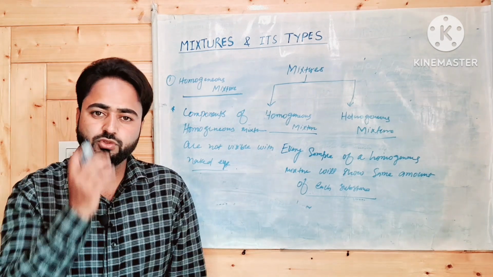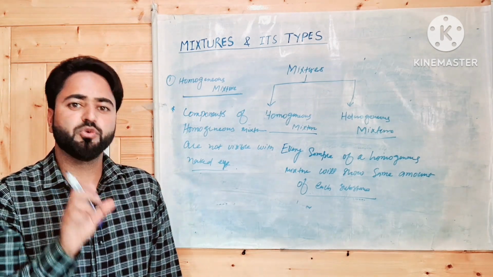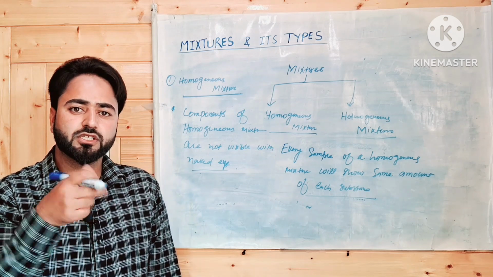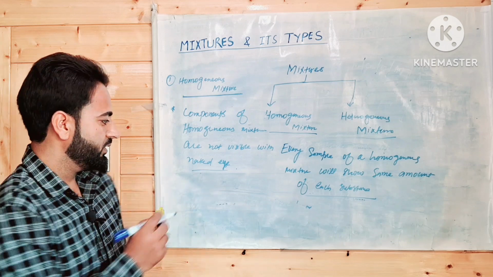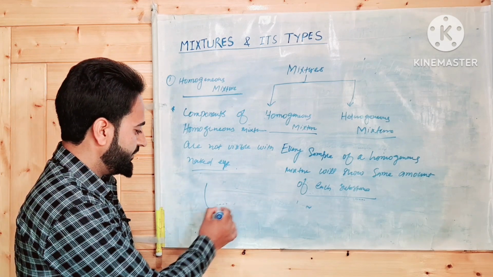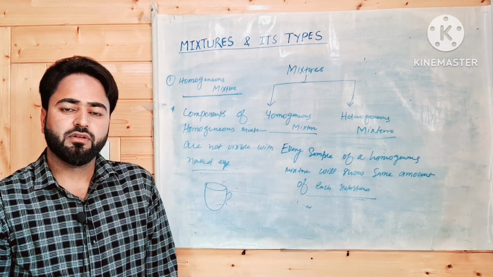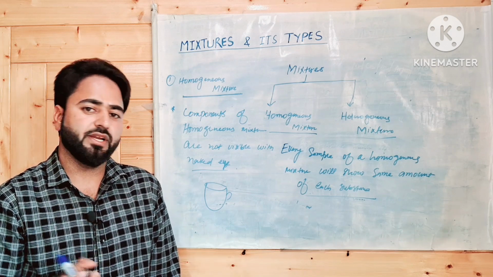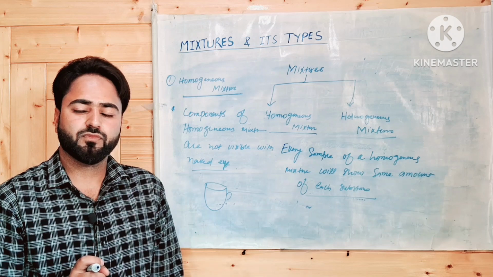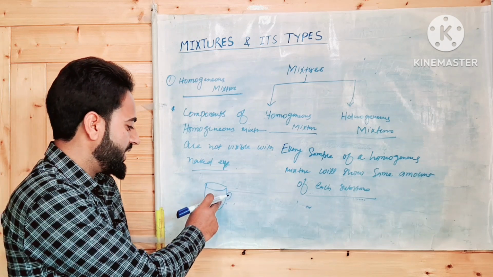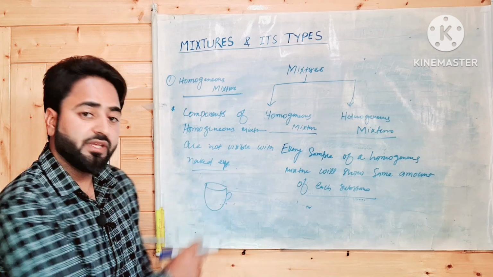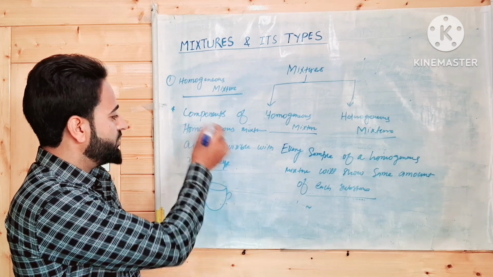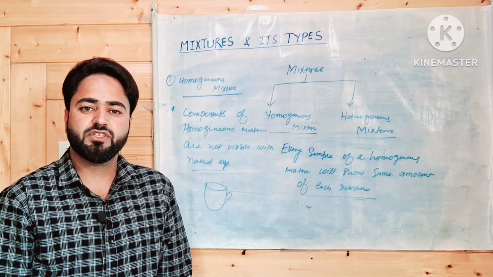यानी कि जो एक होमोजीनियस मिक्सचर के कंपोनेंट्स हैं वो हम अपनी आंखों से नहीं देख सकते हैं, क्योंकि दीज कंपोनेंट्स डिजॉल्व इन ईच अदर. अगर हम सेम एग्जांपल लेंगे, ए कप ऑफ टी, can you distinctly see individual particles of milk, individual particles of tea leaves, individual particles of sugar? We can't see the individual particles because these particles in a cup of tea dissolve in each other. So that is why the components of a homogeneous mixture are not visible with the naked eye.